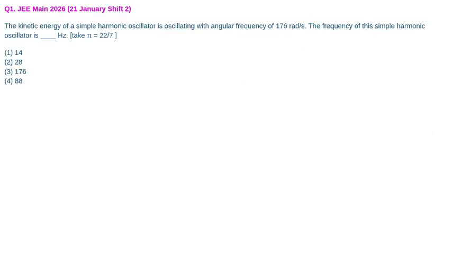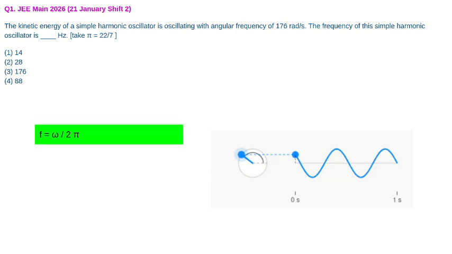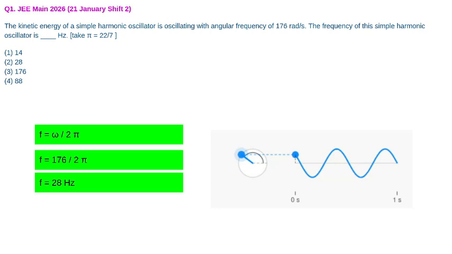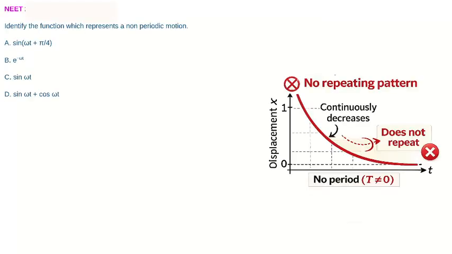In the JEE main question, the simple harmonic oscillator has angular frequency of 176 radian per second. Hence, the frequency will be omega upon 2 pi, which is equal to 176 upon 2 pi equal to 28 hertz. You have to find the non-periodic function asked by NEET. E raised to minus omega t will be the correct answer as all others are sine wave functions.